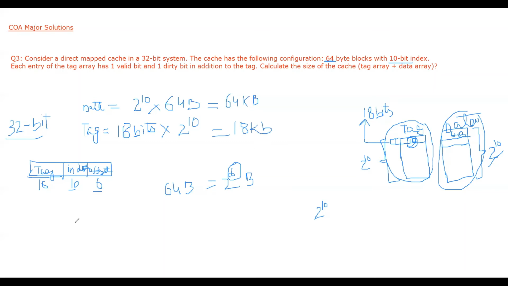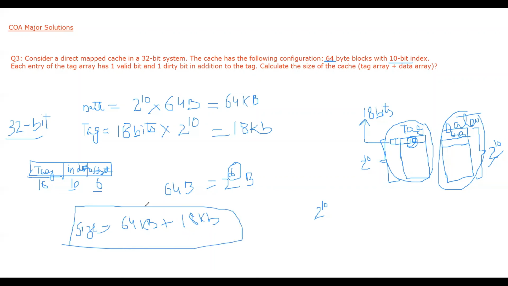Now what will be the total size? It will be the size of data, 64 KB, plus the size of tag, 18 kilobits. Okay, so this was the final answer. This was all about the solutions of the questions that were asked in our major paper.